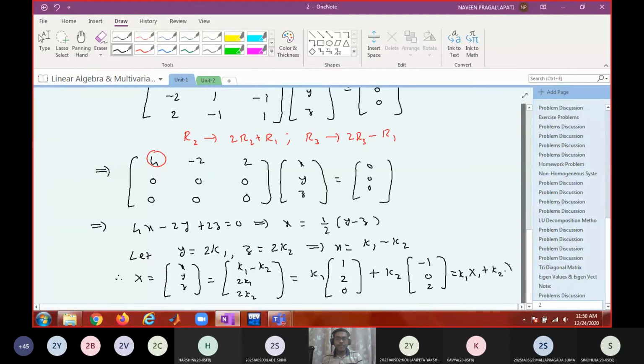For different values of k1 and k2, you will get different non-zero solutions. Those solutions are called eigenvectors corresponding to lambda equal to 2.